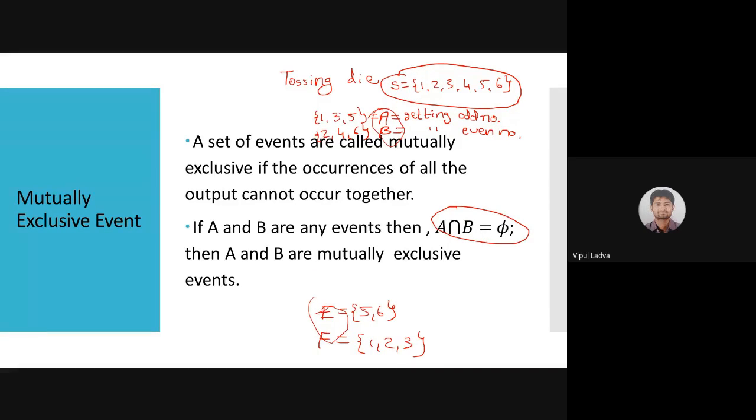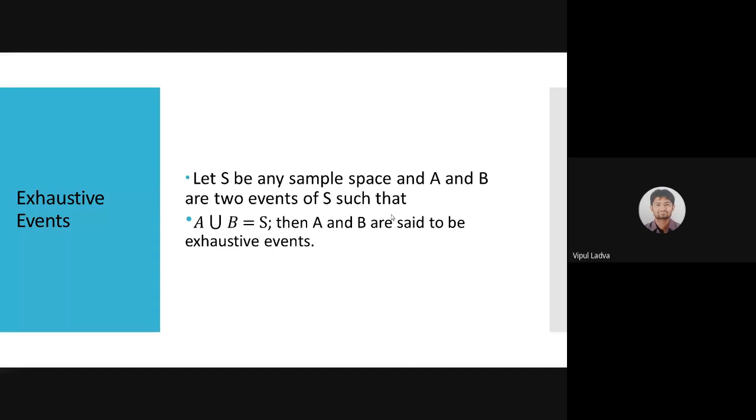और एक ध्यान ये भी रखिए, the union of A and B gives you the whole sample space S, but E union F will not take you to the whole sample space S. For that, let me move to the next definition, that is exhaustive events.